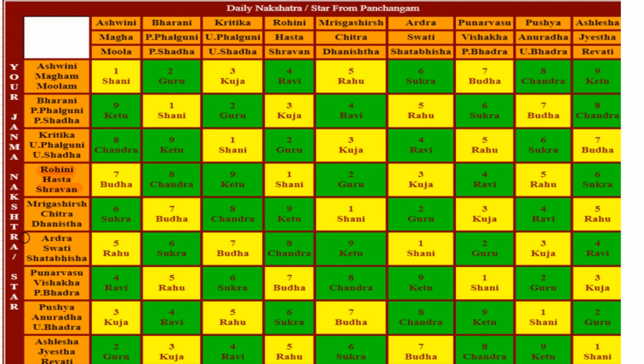In case yours is Hasta nakshatra, you have to consider all three nakshatras, Rohini, Hasta, and Shravana, as your Janma nakshatra for selecting a Muhurta date or day. You cannot avoid these two, because all three must be considered a group.